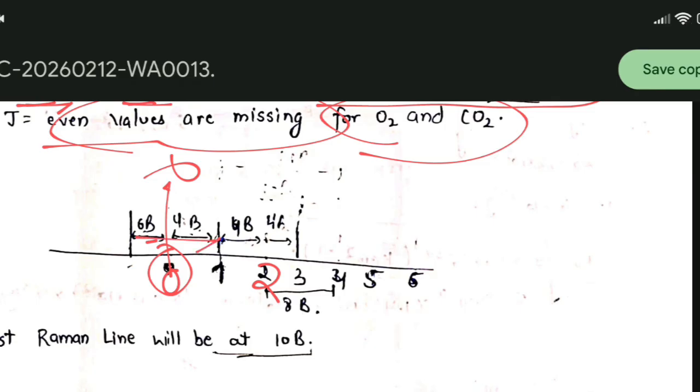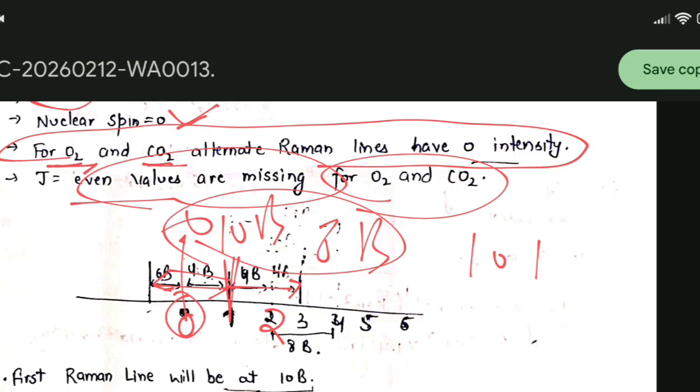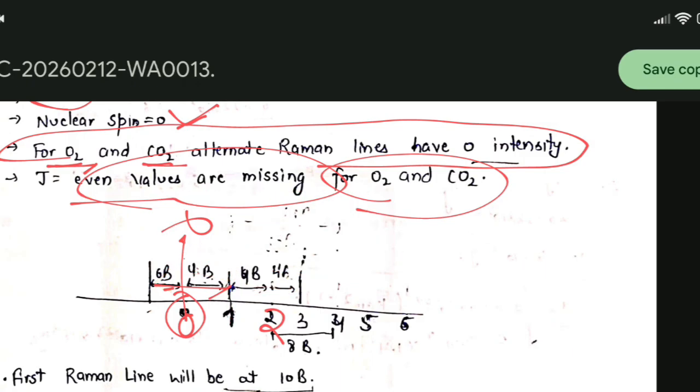So the first Raman line will be at 6 plus 4, 10b. Next will be at 4 plus 4, 8b. Okay, if we find out the total, 10 plus 8, it will be 18b, because the even values are missing due to presence of center of symmetry and nuclear spin.